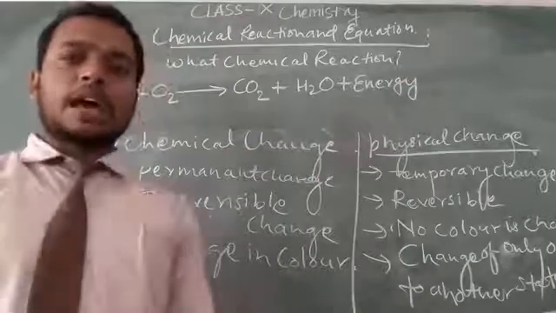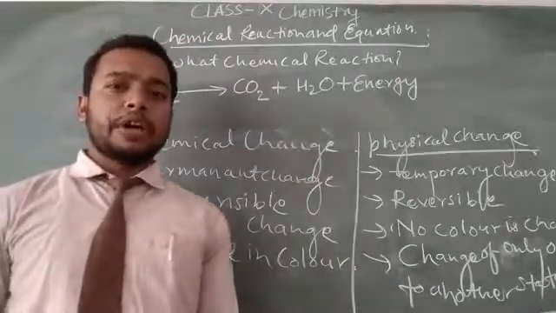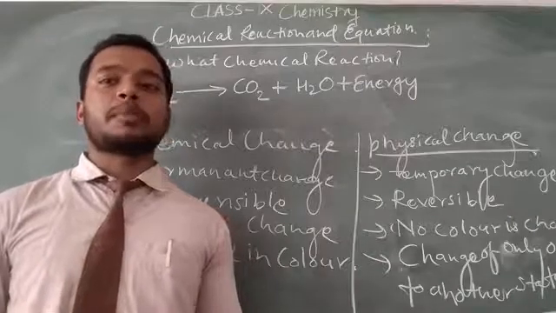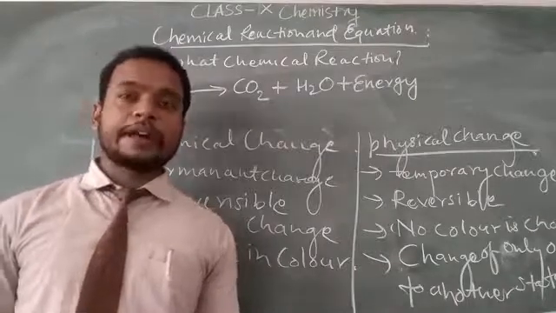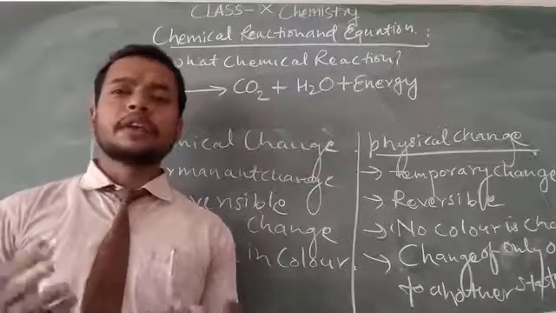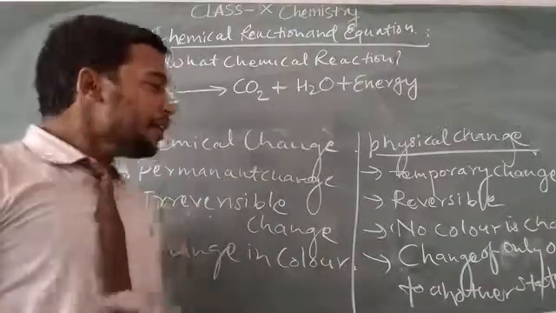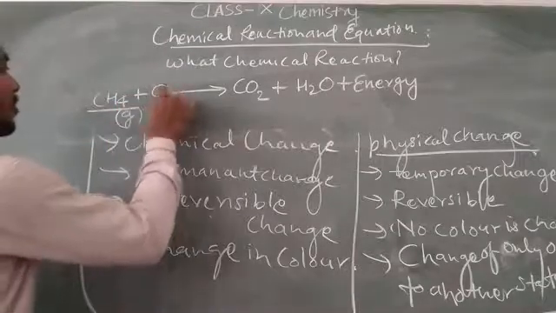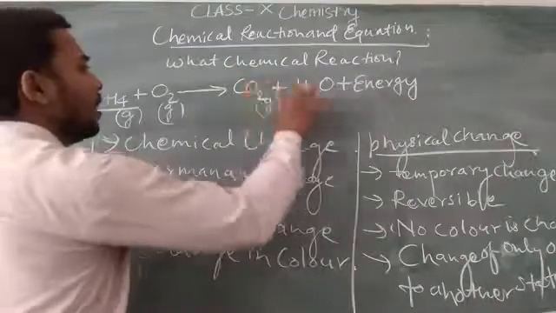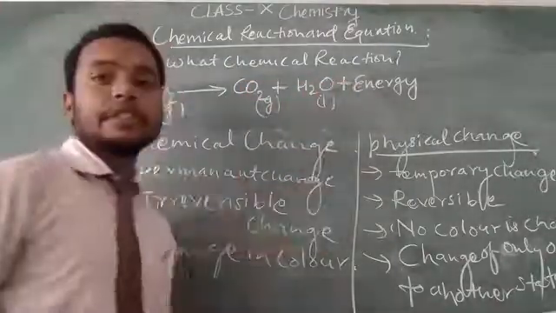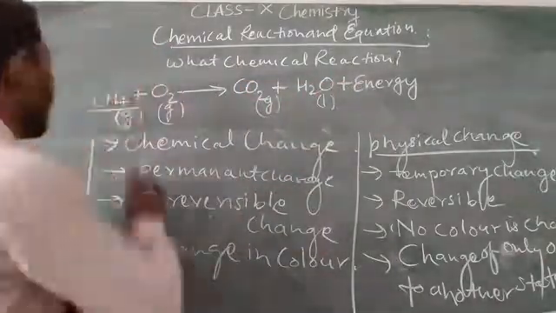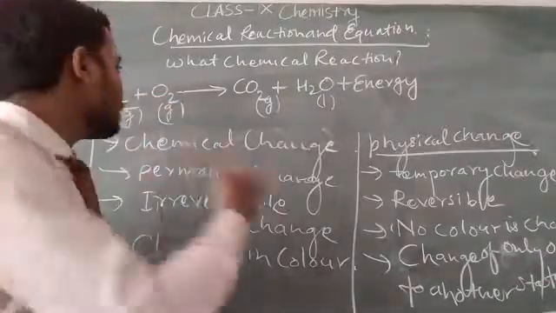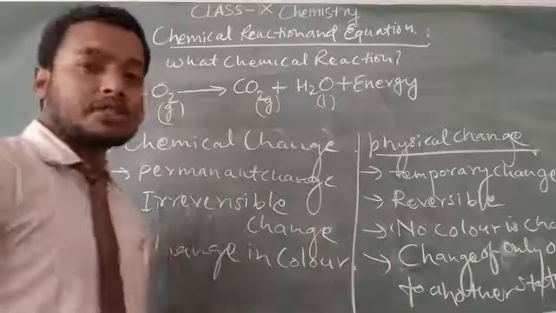It is a simple chemical reaction, simple combustion, in which methane is burned in the presence of oxygen and produces carbon dioxide, water and energy. In this reaction, if you observe, methane is a gas, oxygen is also a gas, carbon dioxide is also a gas, and water is a liquid. The state is changed when the gas is burned in the presence of another gas; this oxygen gas is compulsory for all combustion reactions.